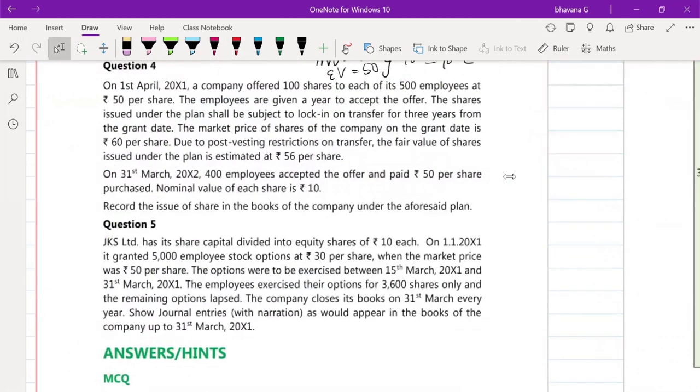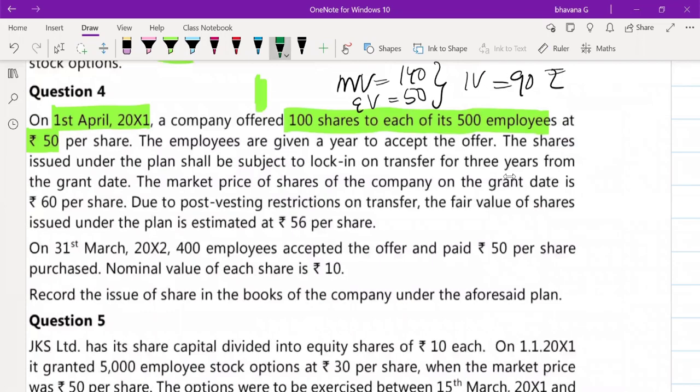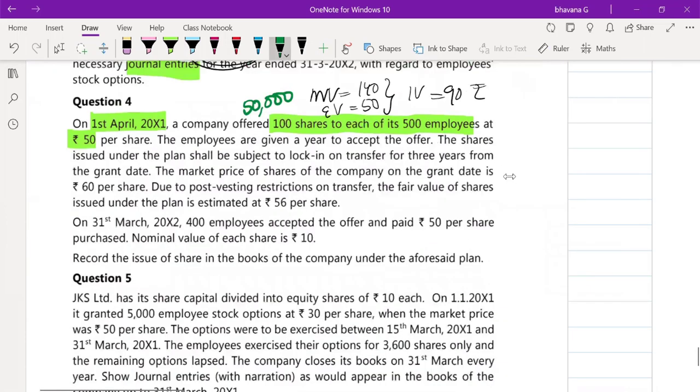Illustration number 4. So in illustration number 4, they tell you on 1st April 2011, a company offered 100 shares to each of its 500 employees at 50 rupees per share. Okay, so what was the total options? The total options was 100 shares into 500 employees. That means the total options was 50,000 options. Very good. 50,000 options at 50 rupees, which is your exercise value. Okay. The employees are given a year to accept the offer.